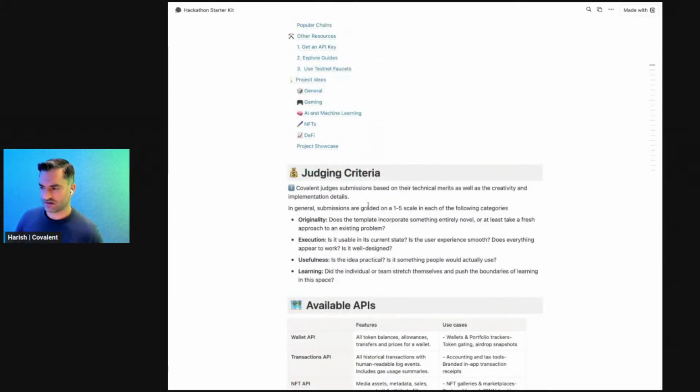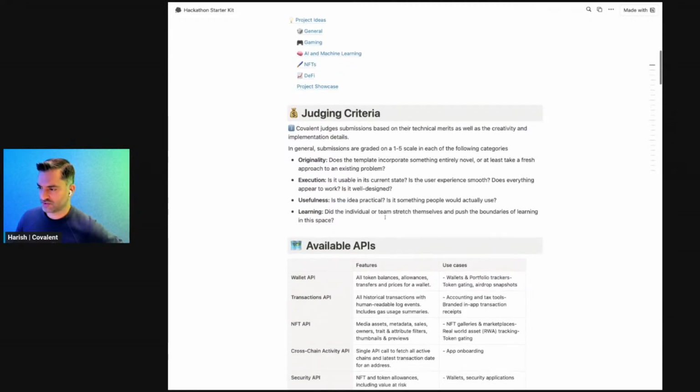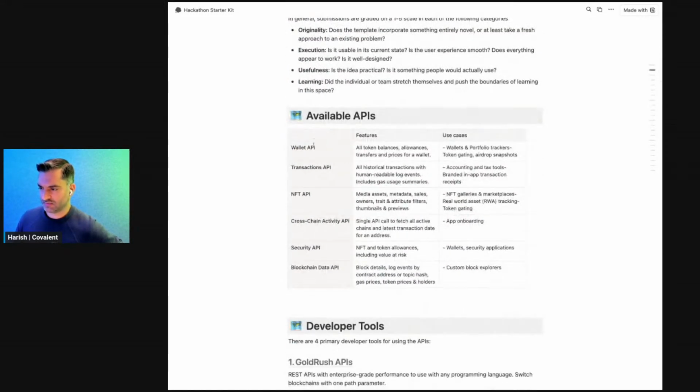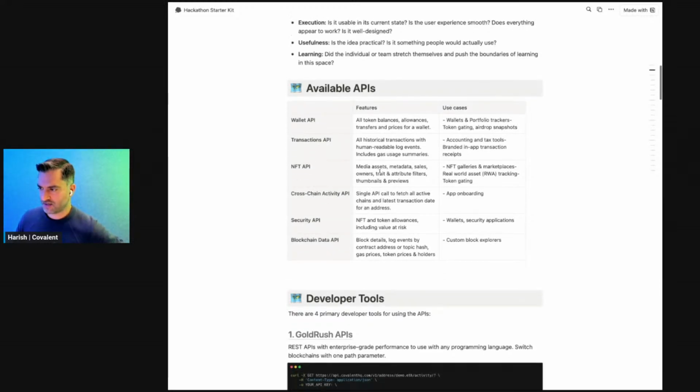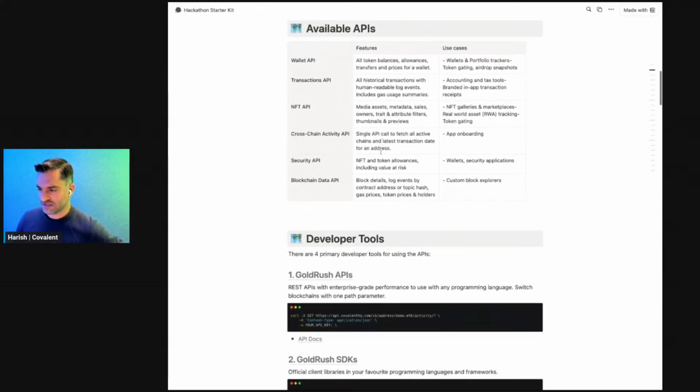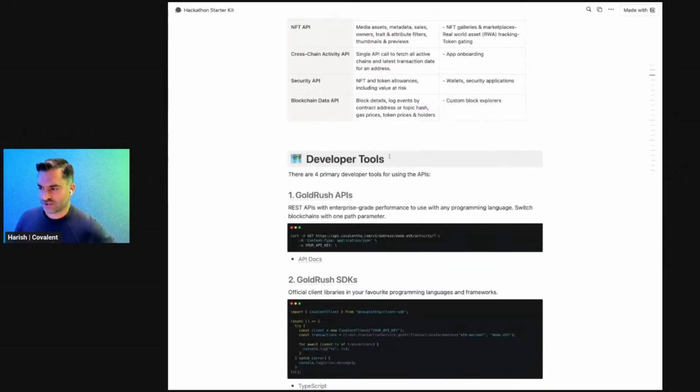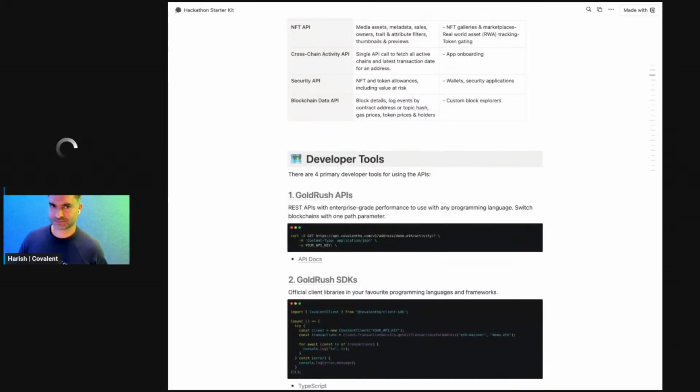So we have a little section here on how we typically judge projects and what the categories for evaluation are. We talked a little bit about the APIs that are available and what they offer and the use case. And so let's look at the actual set of tools that make up GoldRush.